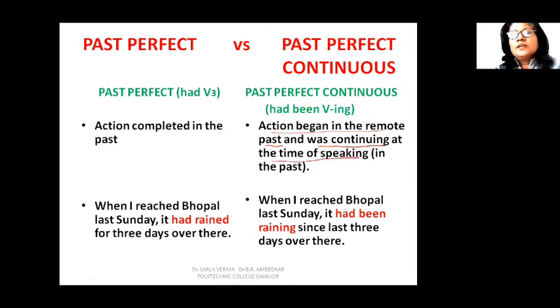So it was continuing at the reference point of time that you have taken and about which you are speaking. So action began in the past and was continuing at some time in the past. If it is continuing in the present, then we will use present perfect continuous tense. But if we are talking about the action which began in the past and was continuing sometime in the past, or we say at the time of speaking, जिस समय की हम बात कर रहे हैं उस समय तक वो एक्शन जारी था या प्रोग्रेस में था, कंटिन्यू कर रहा था, then we use past perfect continuous tense.